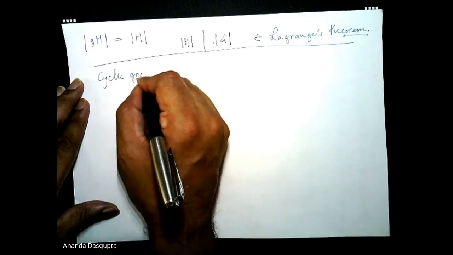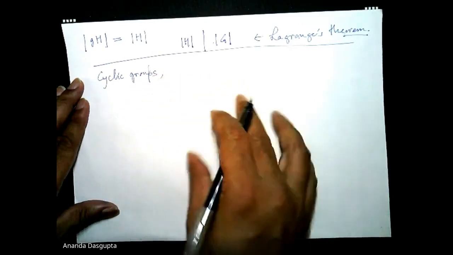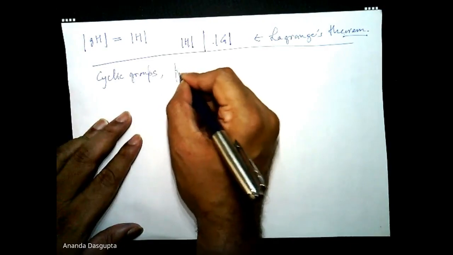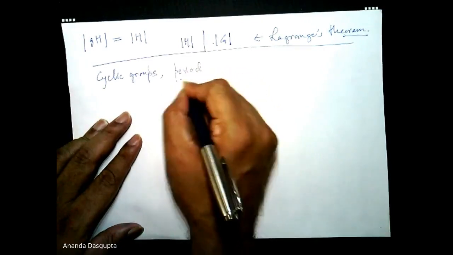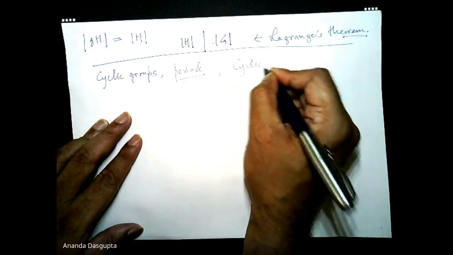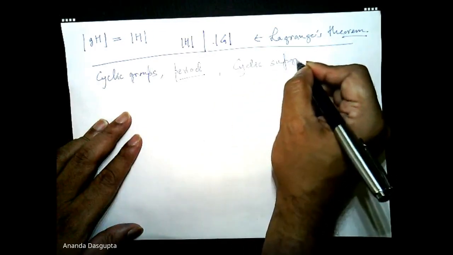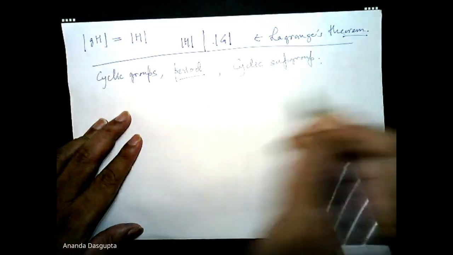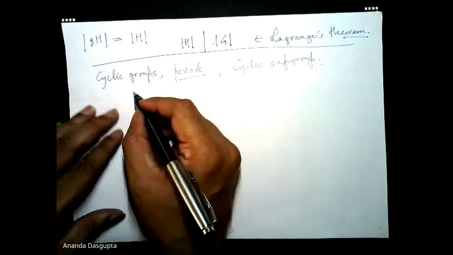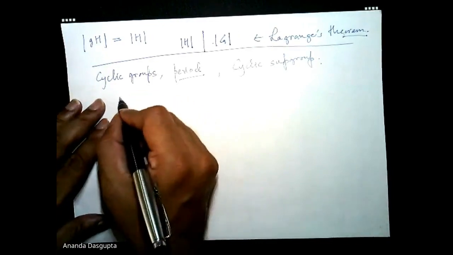I hope all of you know what these are. If you don't, then tell me what exactly is the period of an element in a group, what is a cyclic group, what is a cyclic subgroup. I hope all of you know these. I'm not going to even say what these are unless somebody speaks up and says they don't know this.